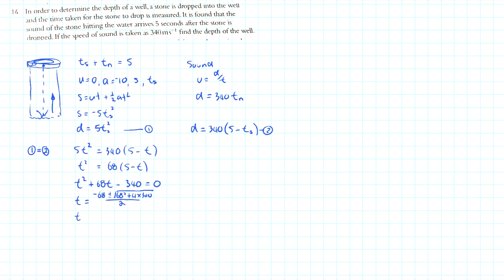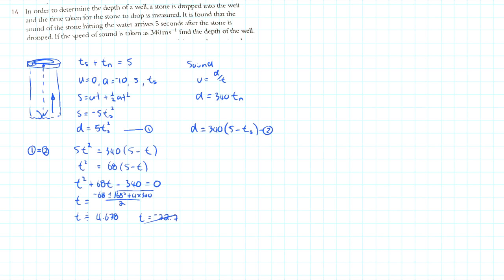When we add them together, we're going to get t is 4.678, approximately, or we're going to get t is negative 72.7. All right, we reject that one because it's not going to be a negative time, it's going to be a positive time. All right, so the time it takes for the stone to fall to the water, and this is reasonable, it's less than 5 seconds, is 4.678 seconds.